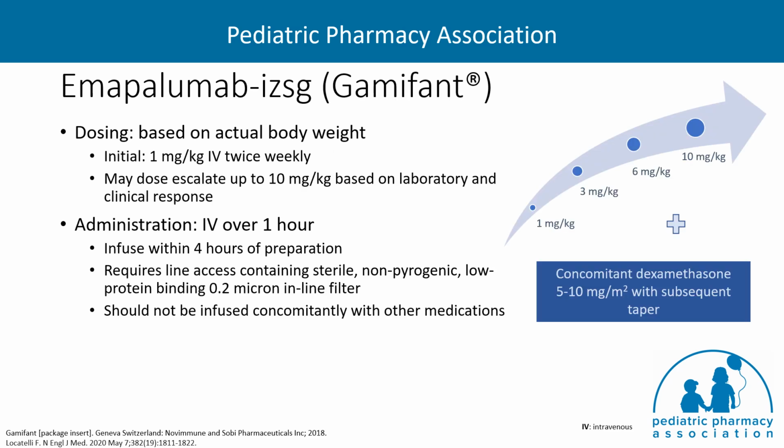Dosing of emapalumab is based on actual body weight, and patients were initiated on 1 milligram per kilogram IV twice weekly with concomitant dexamethasone. Patients' dose could escalate up to 10 milligrams per kilogram based on laboratory and clinical response. Emapalumab should be infused within 4 hours of preparation through a dedicated IV line, and it does require a low protein binding inline filter.